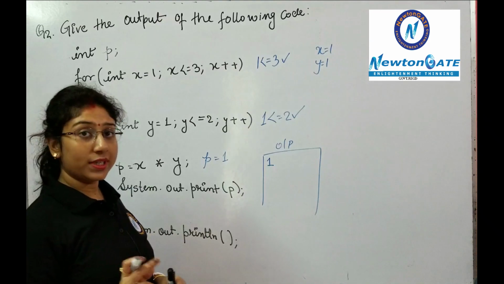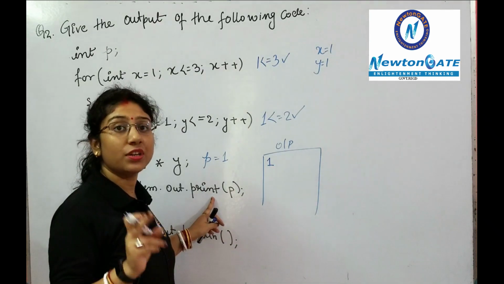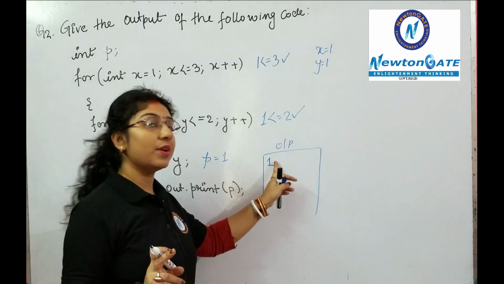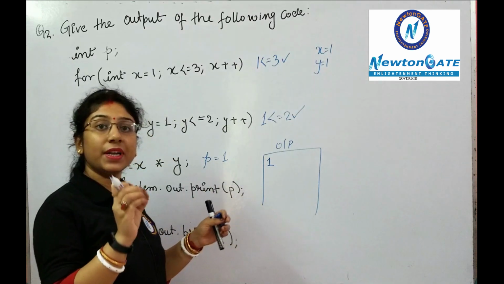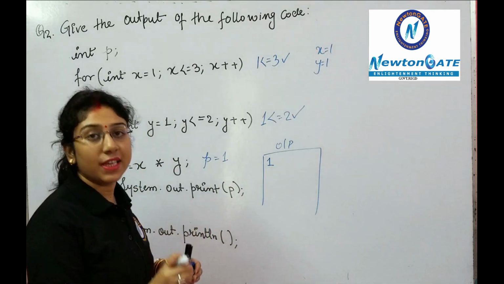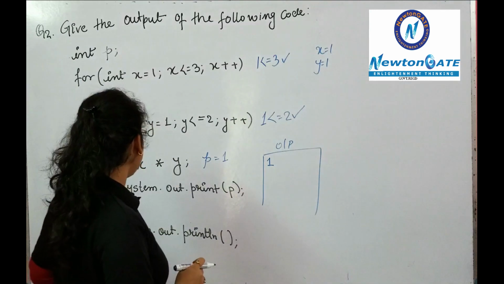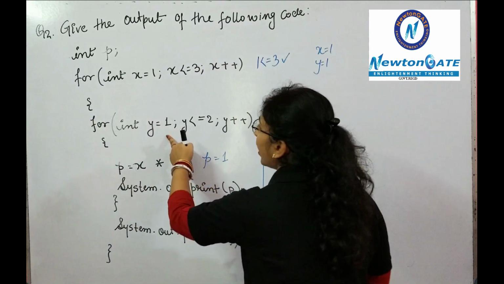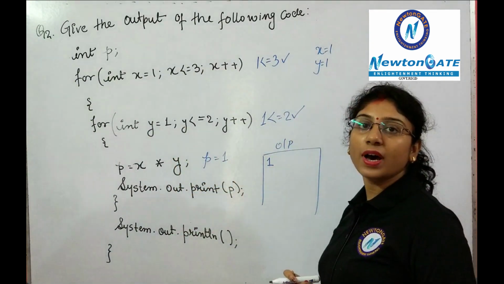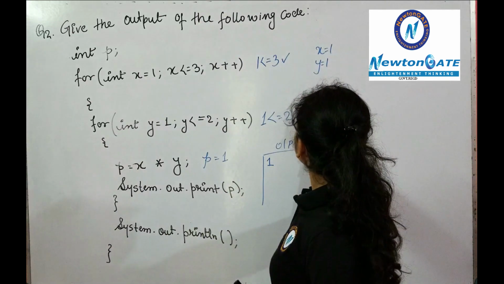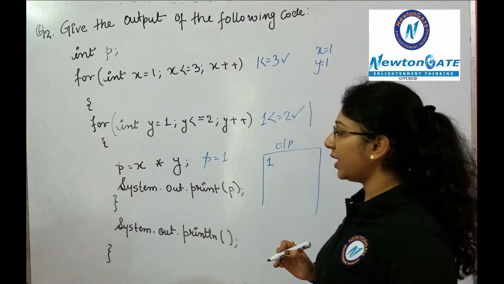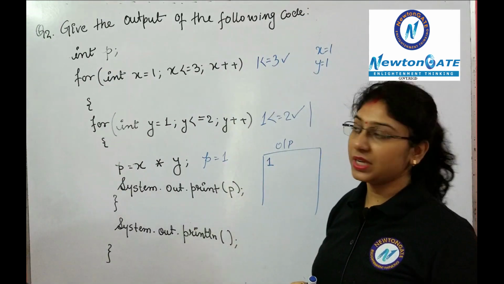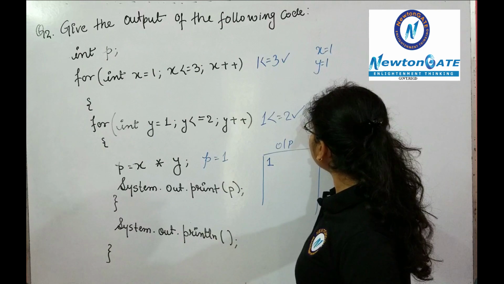But one thing you have to notice is that I have used the print function, not println. Clear? So it will print 1 and the cursor will remain in the same line, just after printing 1. Now the control will again move to the inner loop. Why? Because the previous condition of this inner loop was true. So the value of y will be incremented, because we have used the increment operator. So the value of y will become 2.